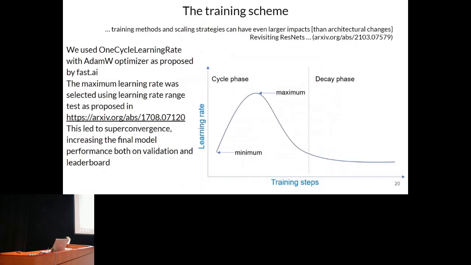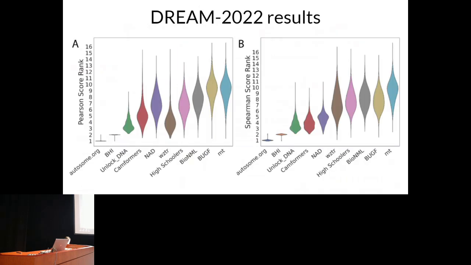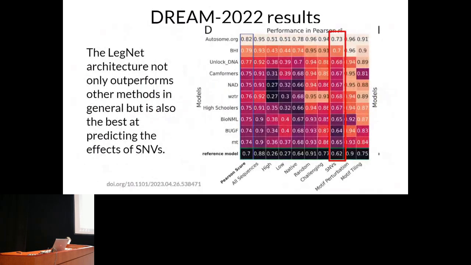Not only did our solution achieve top 1 performance on the public leaderboard and in the final evaluation of the DREAM 2022 challenge, but it did it in all subcategories, especially in predicting the effects of single nucleotide substitutions, which is the most real-world used scenario for now.